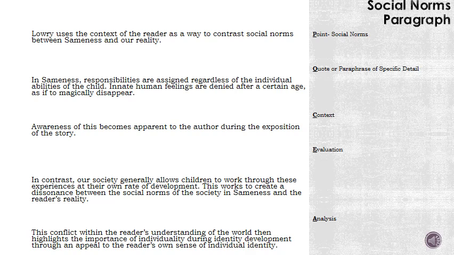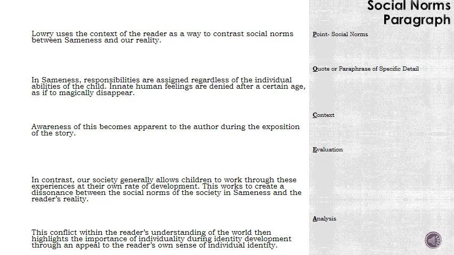Once I take the points away, I'm left with a magical paragraph. Lois uses the context of the reader as a way to contrast social norms between sameness and our reality. In sameness, responsibilities are assigned regardless of the individual abilities of the child. Innate human feelings are denied after a certain age as if to magically disappear. Awareness of this becomes apparent to the reader during the exposition of the story.